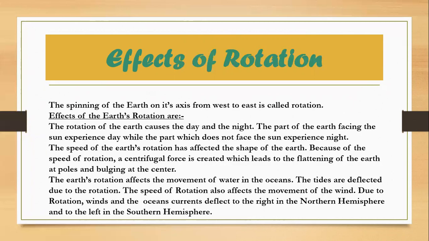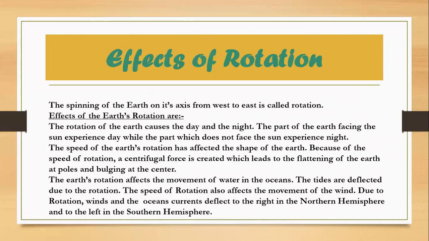Generally you know that if here we have day, then in the US or another part of the earth there is night. Why is it so? It is only because of the rotation of the earth. Wherever the sun's light falls on the earth, that part experiences day, and the other part experiences night.